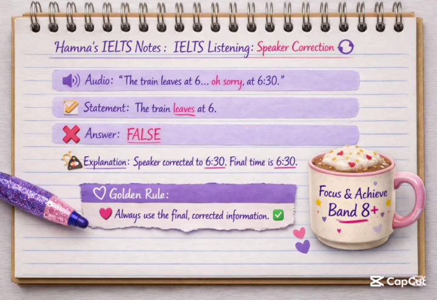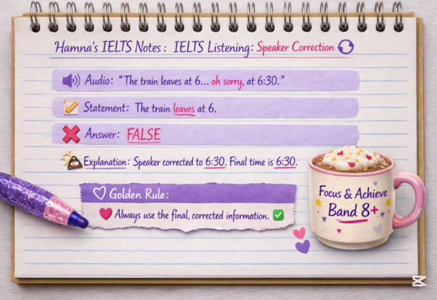This is one of the most common IELTS traps. The audio says the train leaves at 6. Oh sorry, at 6:30. So the final answer is 6:30. Now the question is, the train leaves at 6. No, it's false, because it was corrected at the last moment by saying 6:30. So the train leaves at 6:30, not 6. It's definitely false.